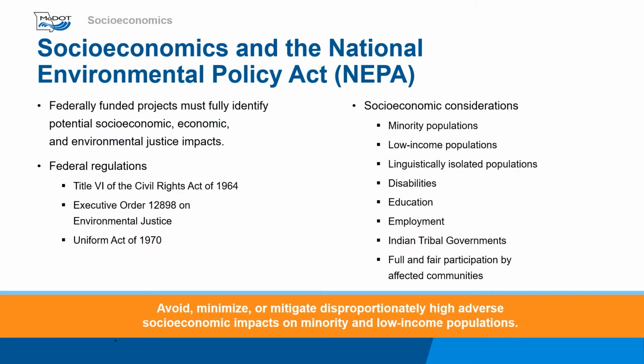Federally funded projects must consider social, economic, and environmental justice impacts that may occur as a result of the project. These impacts are guided by several federal regulations, including the Civil Rights Act, Executive Order 12898, and the Uniform Act. The Socioeconomics section of the RER addresses impacts to minority, low-income, and linguistically isolated populations that could be affected by a federally funded transportation project.